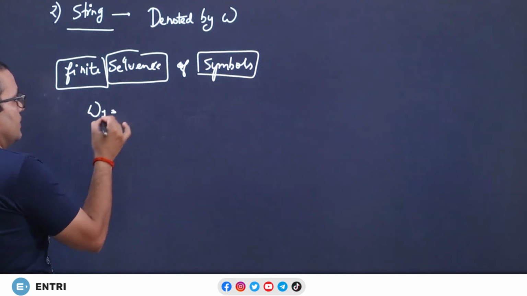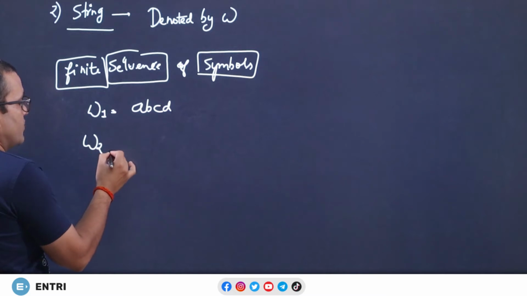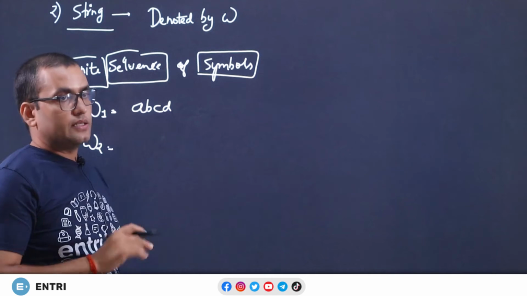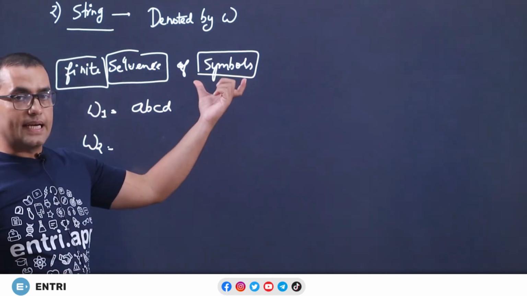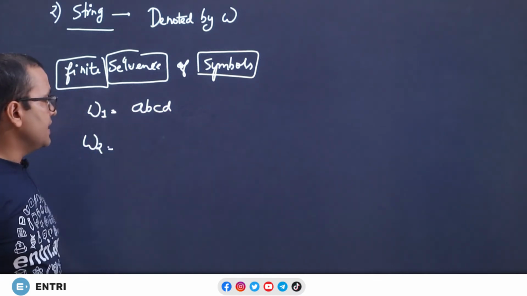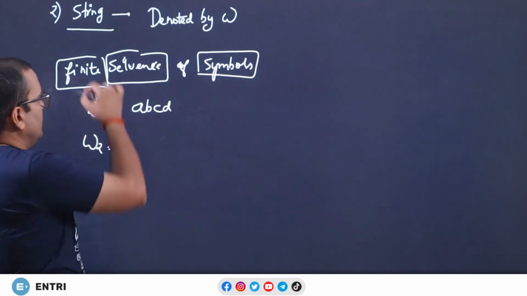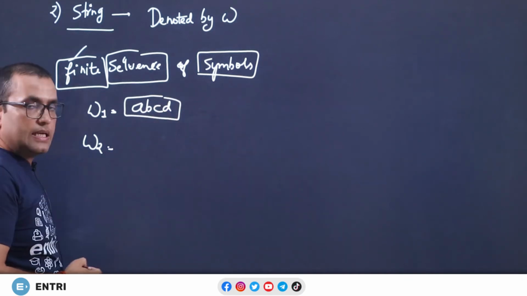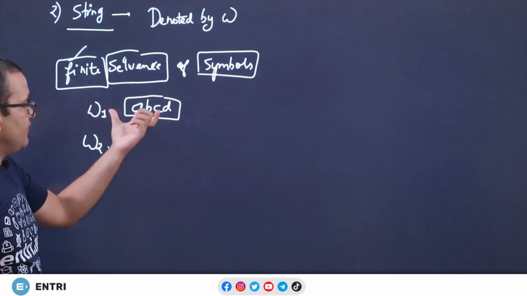Now let us take some examples. For example, omega 1: if I write A, B, C, D, this is one of the possible strings. Why is this a string? Because it contains only symbols. A string is made up of symbols. It can never contain variables or non-terminals. It is made up of only terminals. It is a finite sequence because we can list each and every symbol present in this string. If we can list them, then it is finite.